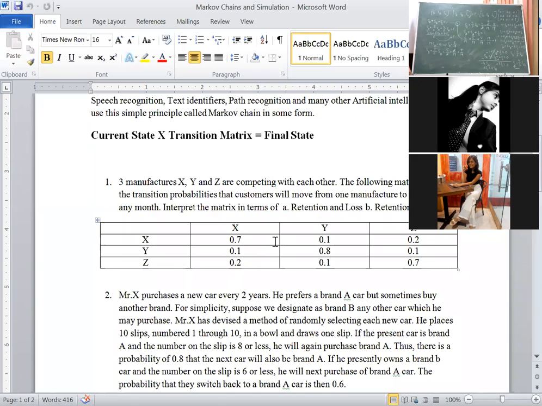Okay? Till here, any query? Okay. What they will ask in the final examination, how to identify? You have to identify the problem they will ask, okay? Long run market share. Make a note. If it is long run market share, that means we have to apply steady state probabilities. Long run market share. They will ask, then the given problem is of steady state probabilities.